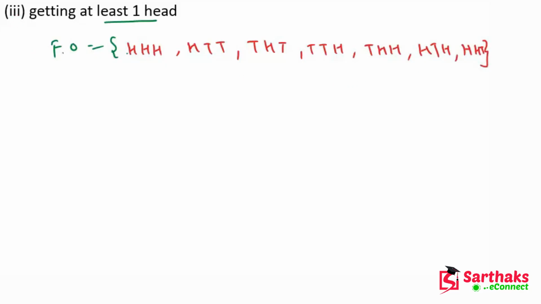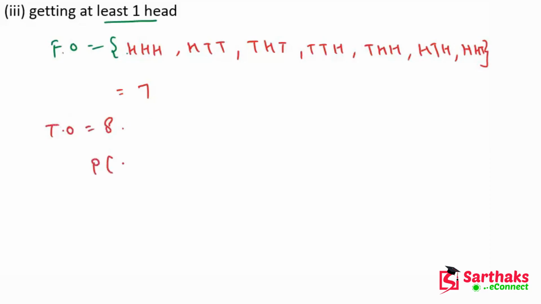So how many cases are there? You can count this: 1, 2, 3, 4, 5, 6, 7. So there are 7 cases. And we know that total outcomes is what? Total outcome is 8.